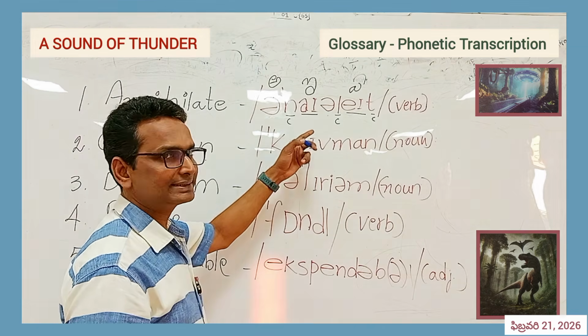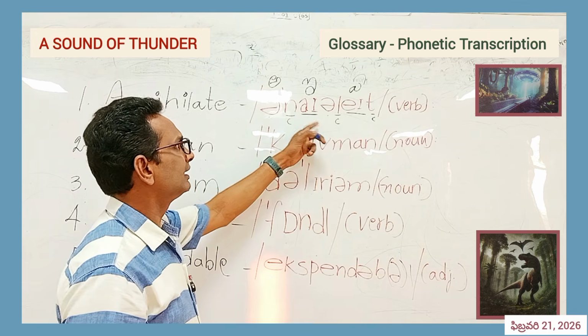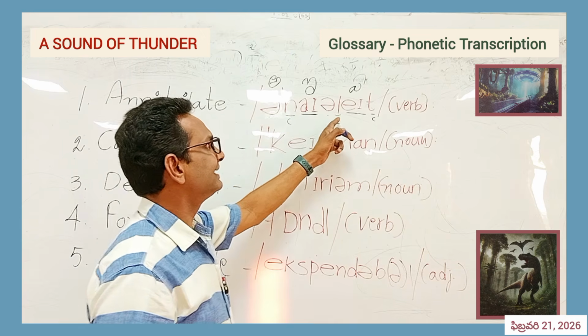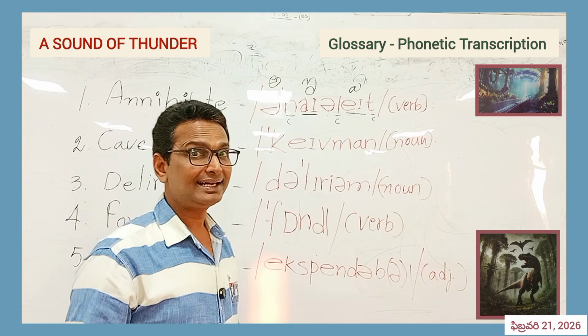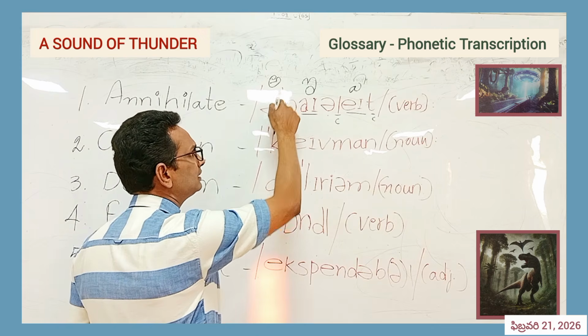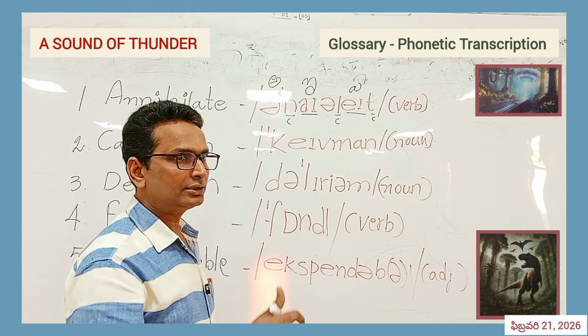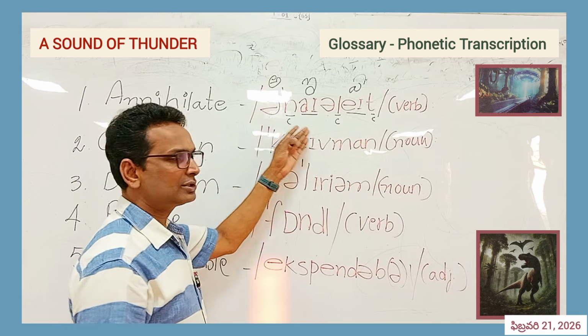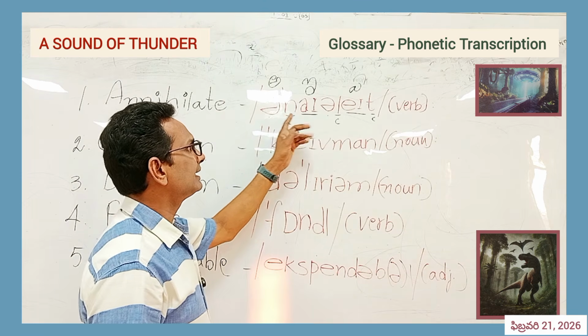Now let's combine all the sounds: annihilate. And now there is a mark. This is called the stress mark, used to emphasize one of the sounds. How many syllables are there in annihilate?